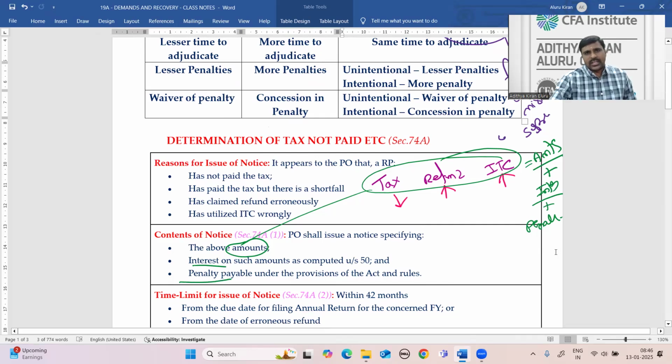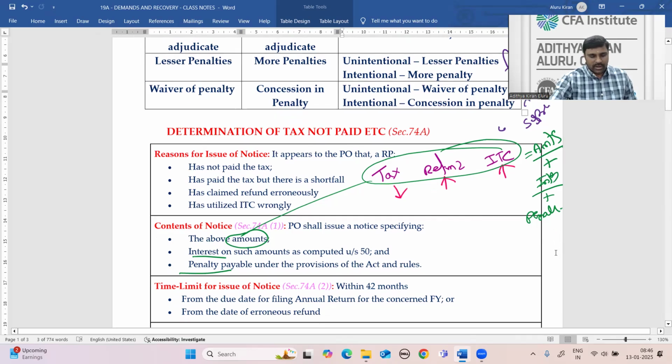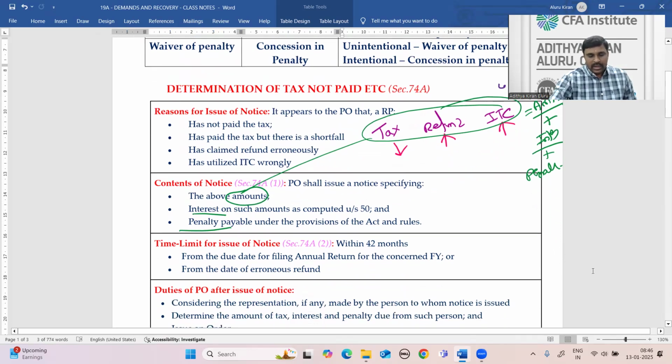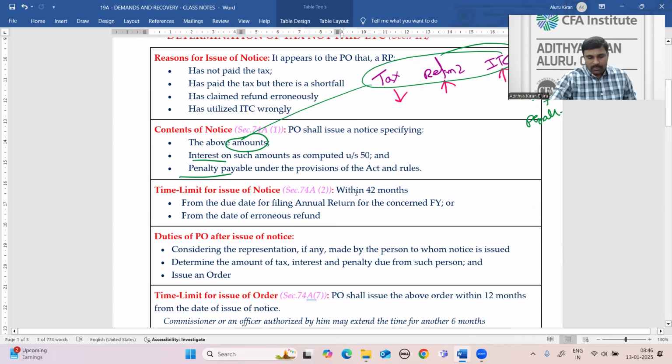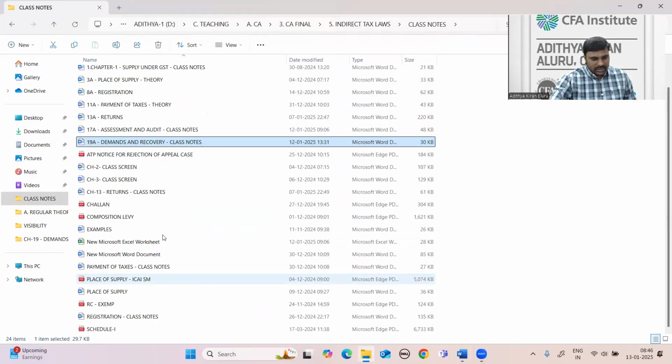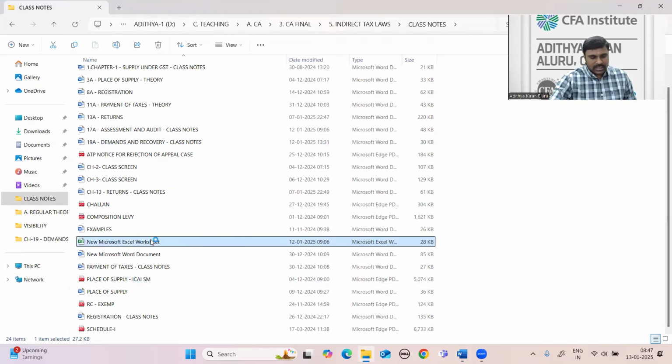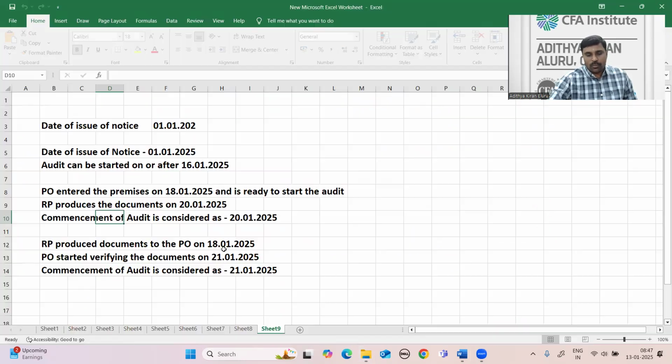In some cases, there will be a waiver of penalty. In some cases, there will be a concession in penalty. That we'll discuss later. Time limits. The time limit for issue of notice is 42 months from the due date for filing the annual return. Look at the time limits: how much time is there for the tax authorities to open our case?